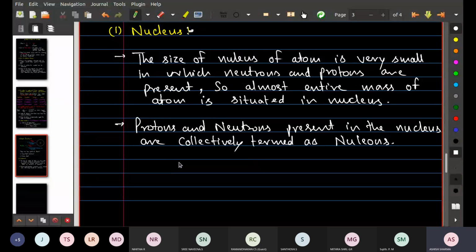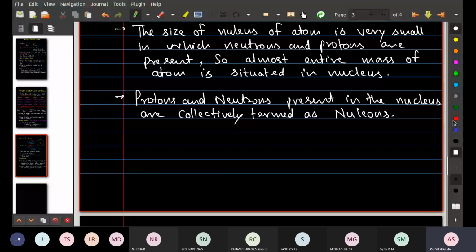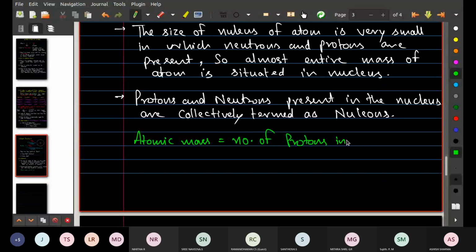So just now I told you what is the mass number. Mass number is equal to the number of protons plus number of neutrons. This is known as mass number. And if I talk about the atomic mass, I will add these two points also here, that what is the meaning of atomic mass. Atomic mass is equal to number of protons in nucleus.